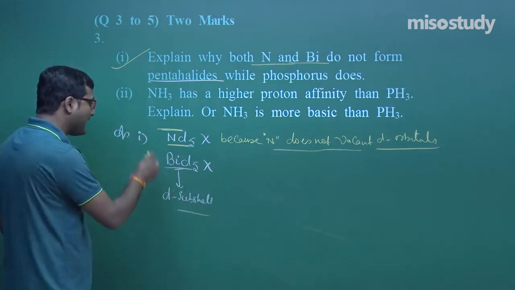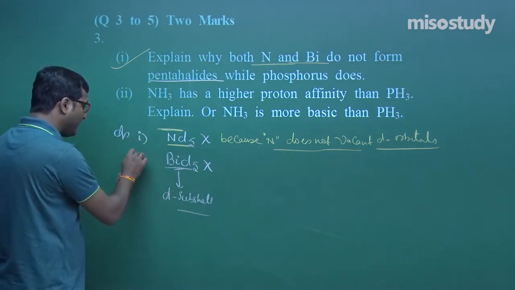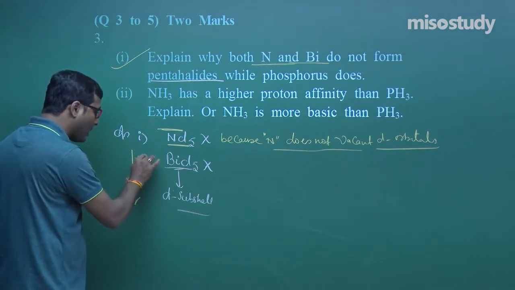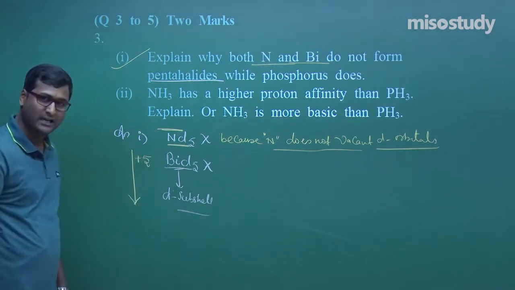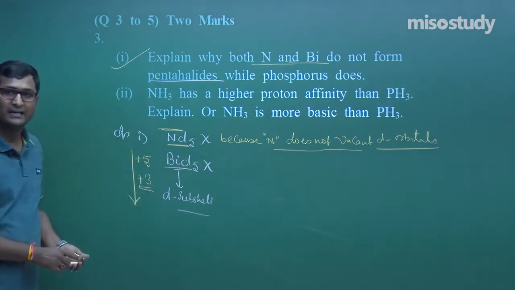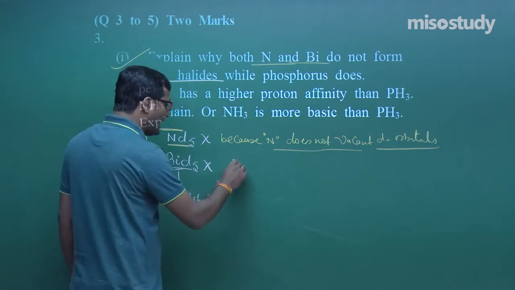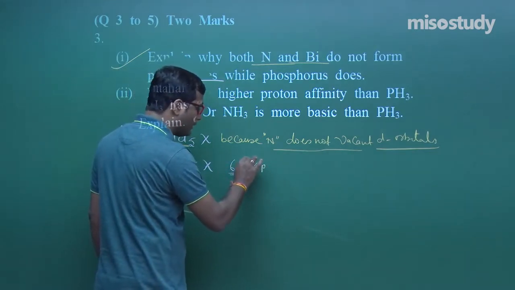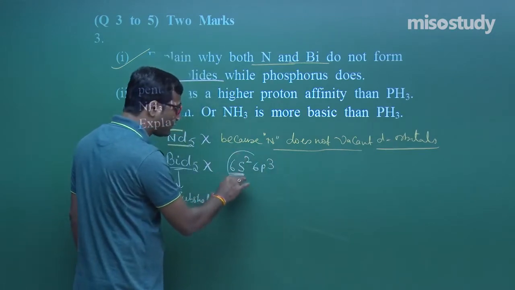Yes, because as we know in group 15 elements, when we move down the group, the stability of the +5 oxidation state decreases and the stability of the +3 oxidation state increases. That is, it is due to the inertness of the 6s electrons to participate in bond formation.